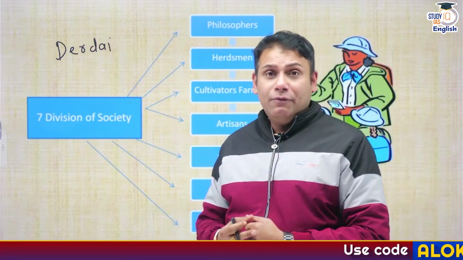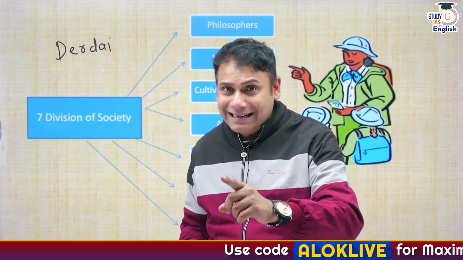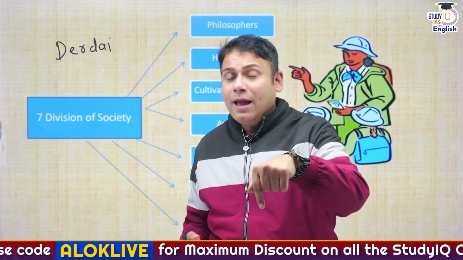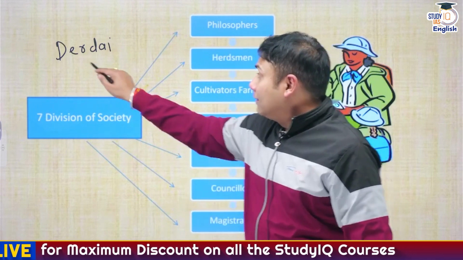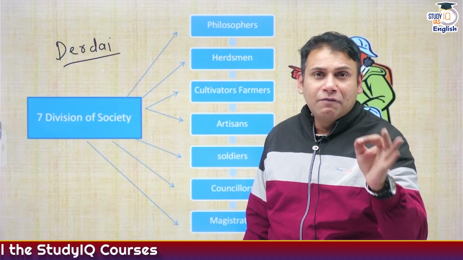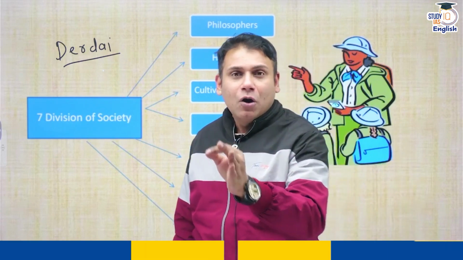One more example I'll give you, as I've told you about the gold eating ants that was mentioned by Megasthenes in his book Indica, and that was bred by the Derdai tribe of Kashmir. This also finds mention in chapter 51 of Sabha Parv of Mahabharata.